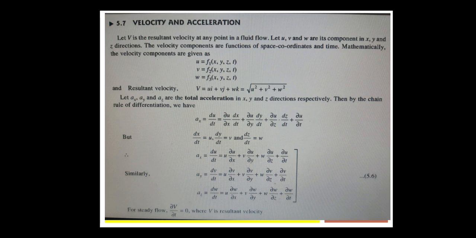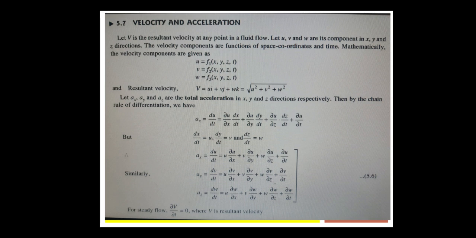Now the velocity components are functions of space coordinates and time. The velocity components u, v, w are functions of the space coordinates with respect to time. Mathematically we will write the velocity components as, see the slide, u is equal to f1 of x, y, z, t. Then v is equal to f2 of x, y, z, t. Then w is equal to f3 of x, y, z, t.